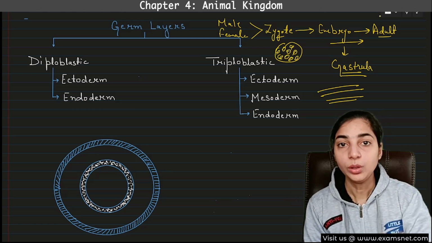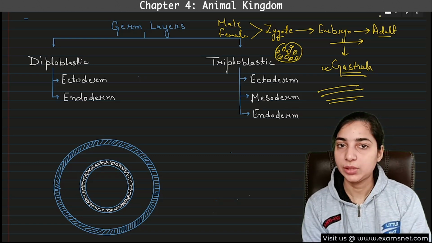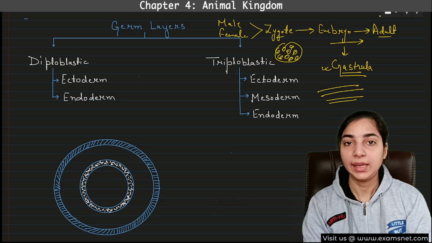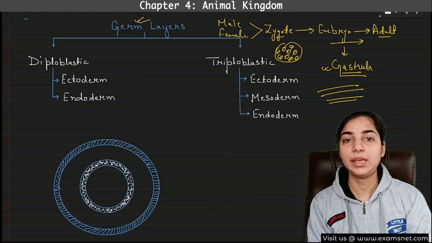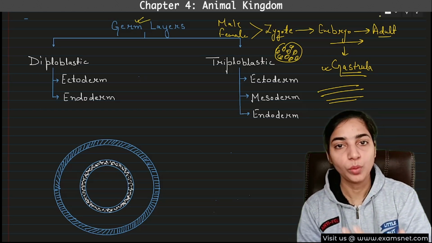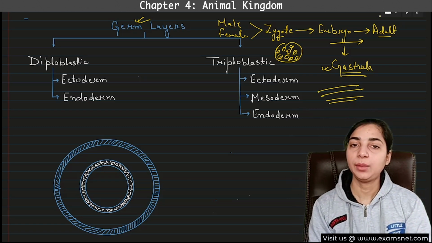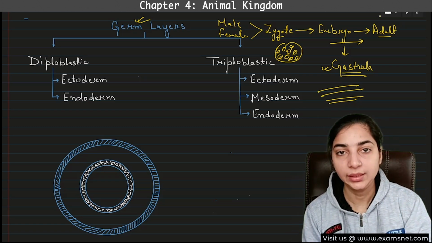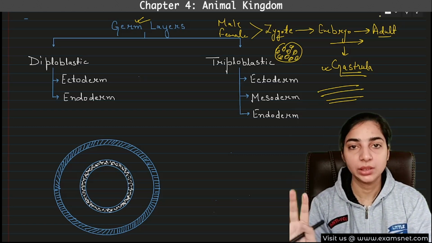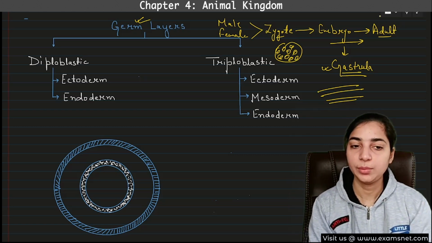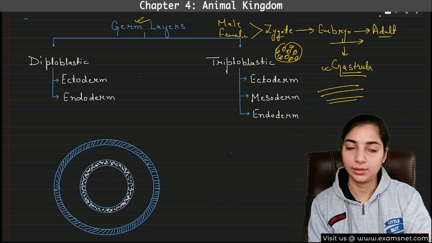But in the embryo, specifically in this gastrula phase, the cells will arrange themselves in different layers, and these layers are known as germ layers. These germ layers will give rise to different types of organs. Now, in some animals there can be only two germ layers at the embryonic stage, and in other animals there can be three germ layers. So there are two possibilities: two germ layers or three germ layers, not more than three.